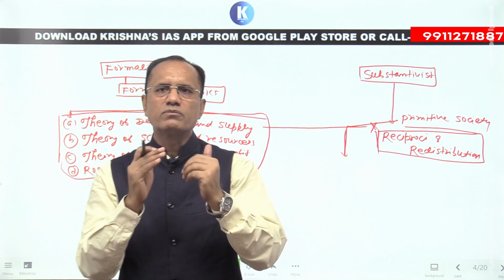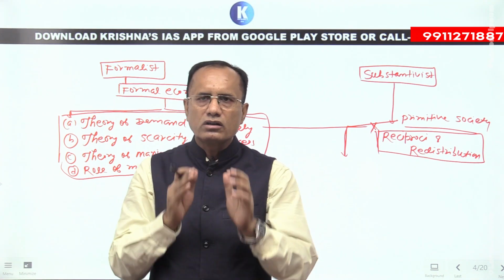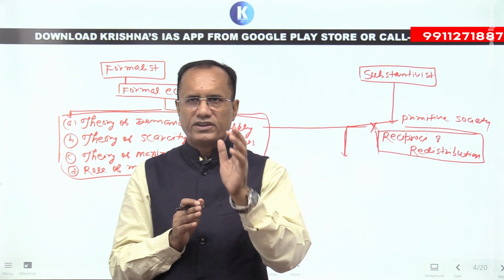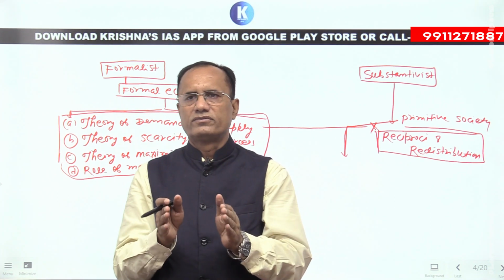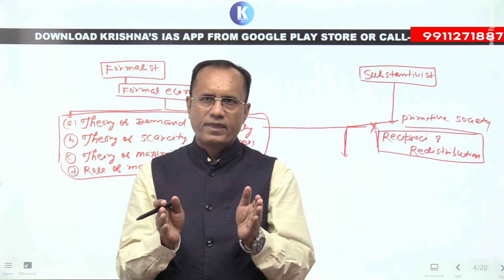They are producing something for the fulfillment of the needs of their society. They are not producing something for sale and purchase in the market. So here the role of theory of demand and supply is very limited.